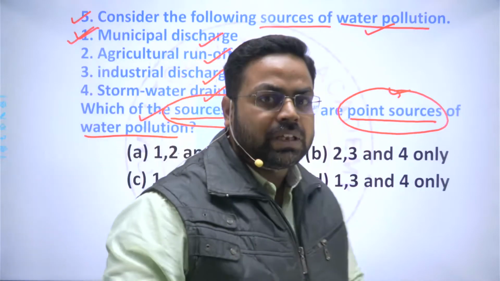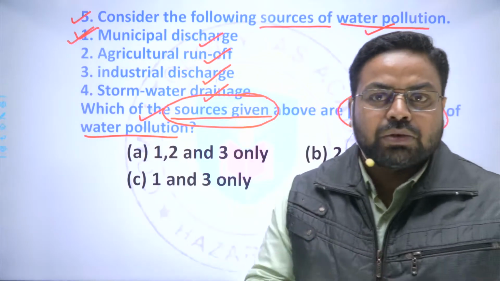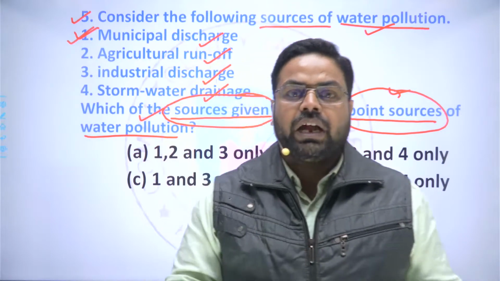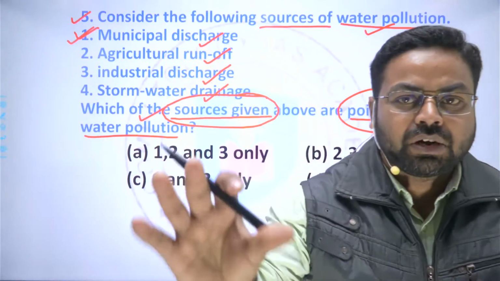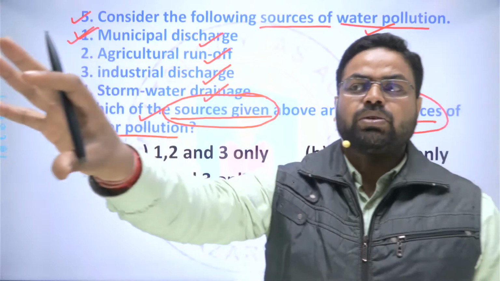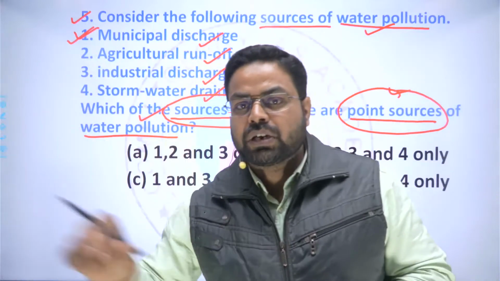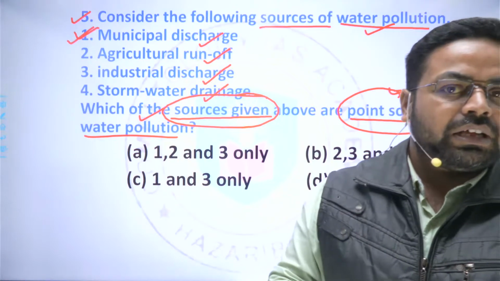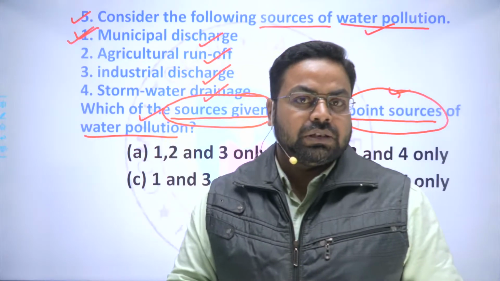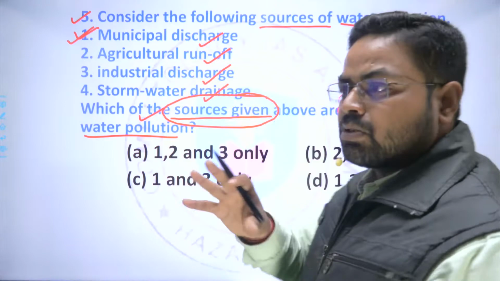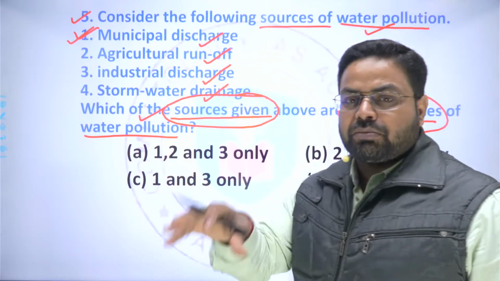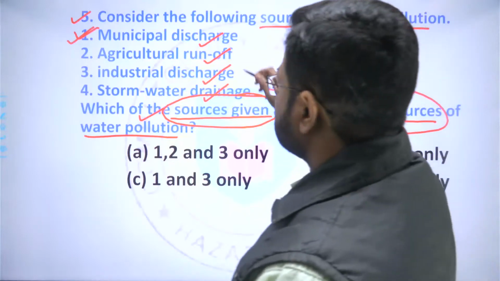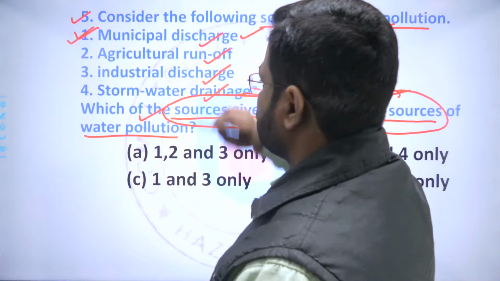Point source means that the pollutants are coming from a source that can be clearly identified and pointed out, this particular pipeline, this particular drainage system, this particular industrial discharge is the source of pollution. Such a singular source, from where it can be identified easily, is called a point source of pollution.